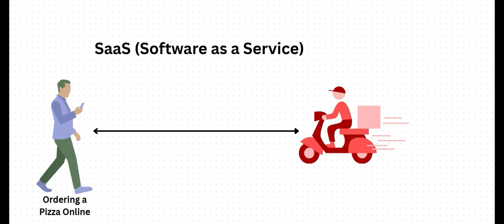So imagine you are hungry and you open an app to order a pizza. You place the order, and the pizza is delivered hot and ready to eat. You don't cook or do anything. You just use the service. That's exactly what SaaS is. You simply consume the service without worrying about how it is made.